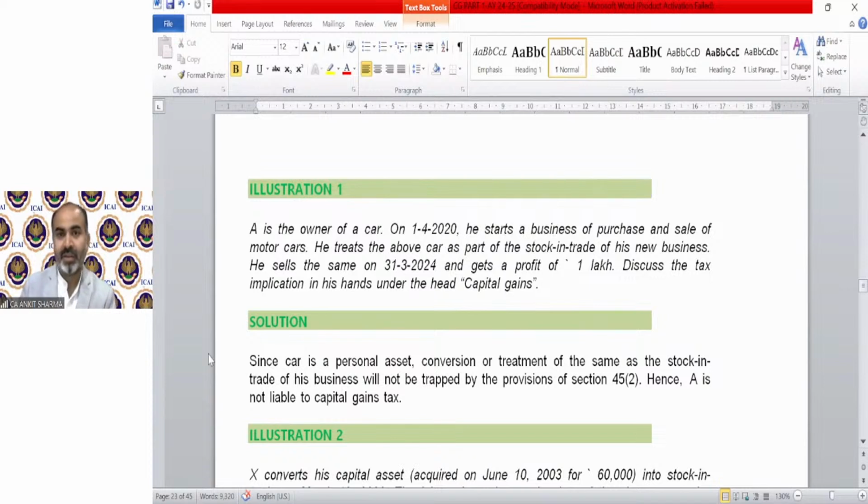Okay. So that was till the provision of conversion of capital asset into stock in trade. Kindly revise the provision. Our next class is day after tomorrow, in which we will cover the remaining provisions of Part A, Part 1, what we are discussing in capital gain. There will be an MCQ test also. So I request you, please revise twice. That's my advice to make you wise. If there is any query, you can ask me in the next session.